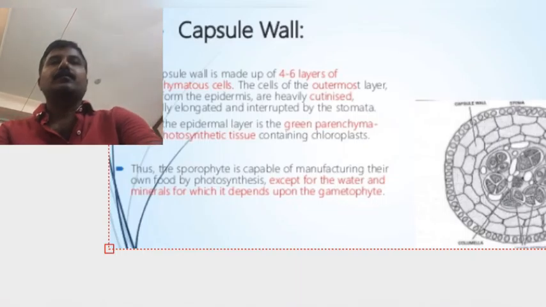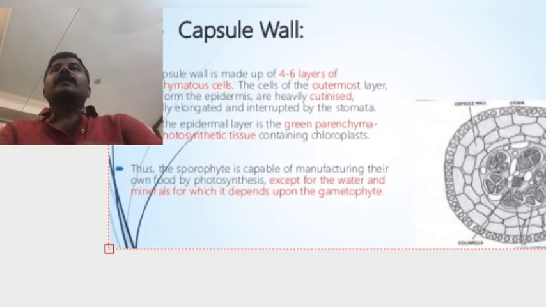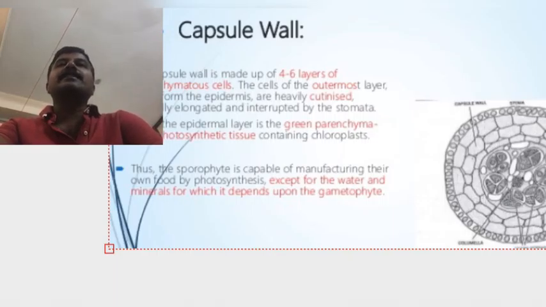Next one, the sporogenous tissue. Sporogenous tissue is also called archesporium. The sporogenous tissue is derived from the amphithecium. It arches over the columella at the top before it descends. The archesporium may be one layered at the bottom and two layered elsewhere.